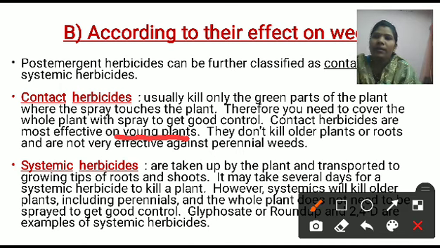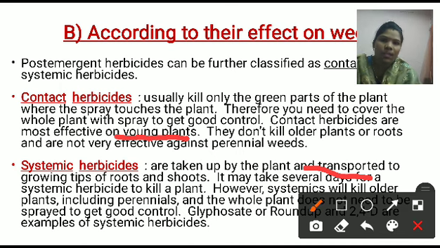And the next type is systemic herbicides. What happens with this type of herbicide? Here whenever the plant takes up this chemical, it is transported. What is the main point here? It is transported to the growing tip of the root and the shoot.